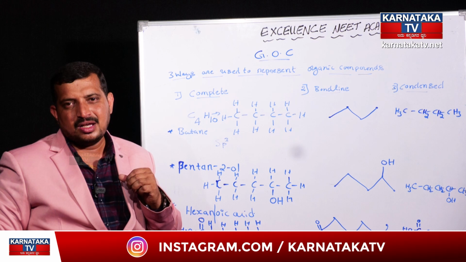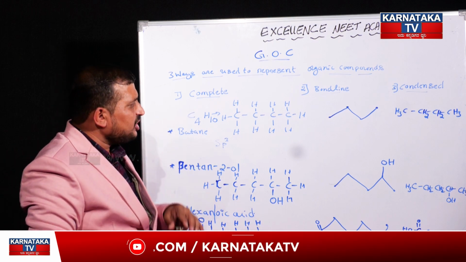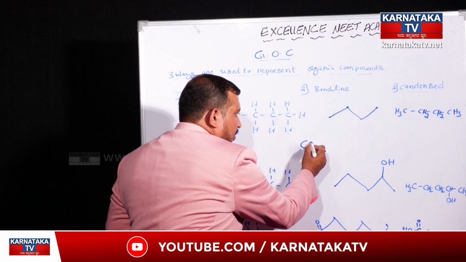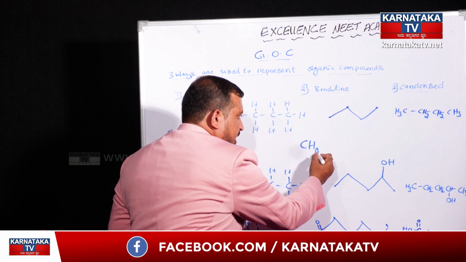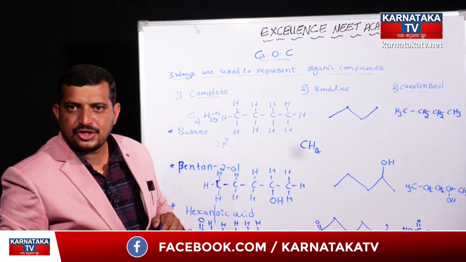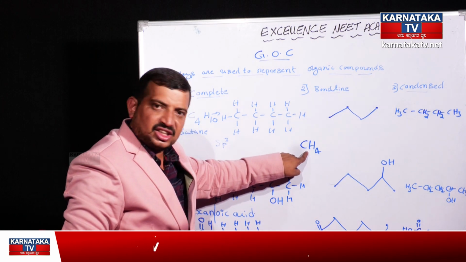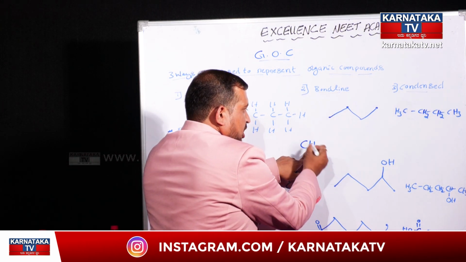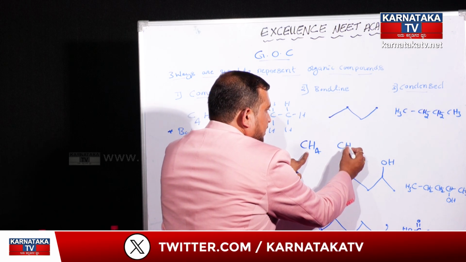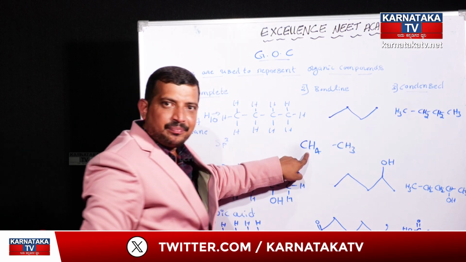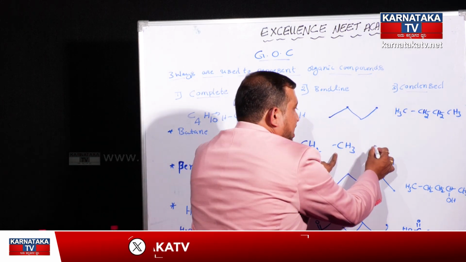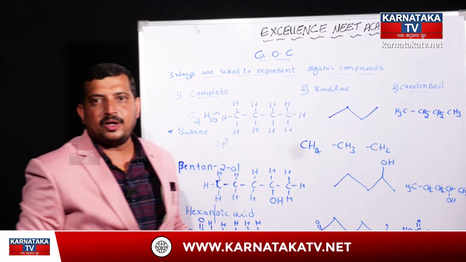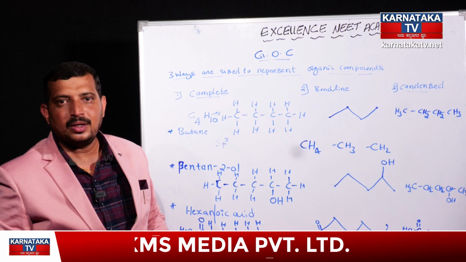See, most of the students will not know the clear picture about our organic chemistry, basic concepts, general concepts. This structure will be called methane, when one hydrogen atom is removed from this particular carbon atom, then that will be considered as a methyl, and if one more hydrogen atom is replaced or removed, then that will be known as a methylene group.